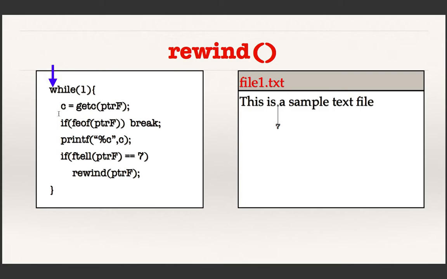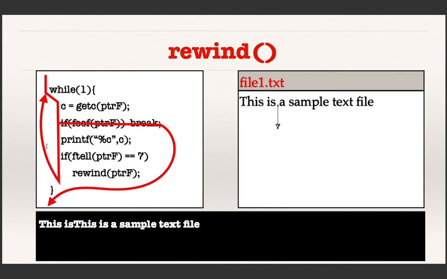What happens is it reads a character until it reaches the end of file. End of file means break, and otherwise it prints the character. That's it, it reads and prints. But there is a change when it comes to 7. It goes back to 0 again and prints again. So if you execute, the loop is executed a number of times. Finally, it comes out through this path. So what is printed is "this is this is a sample text file."